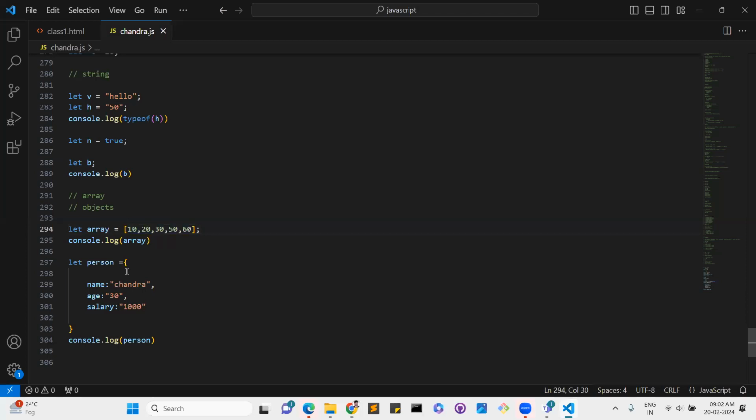Then you will understand each and every topic. I will also cover event listeners, functions, asynchronous JavaScript, promises, callbacks, async await, and prototype inheritance, step by step.